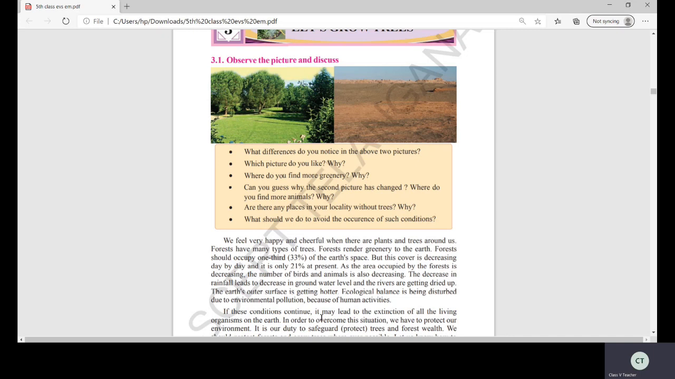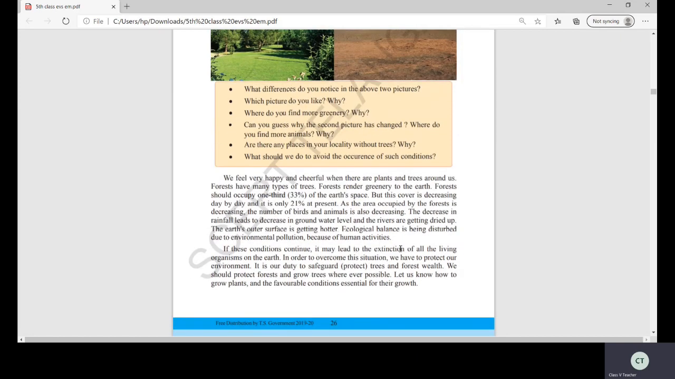If these conditions continue, see the next para, children. If these conditions continue, it may lead to the extinction of all the living organisms on the earth. I said, no, children, in the first lesson, why the animals are being extinct. Like dinosaurs, many creatures were there previously. Now we can't see them. Why? Because of our activities. Many animals, many plants, many trees are extinct now, because the forests are being reduced.